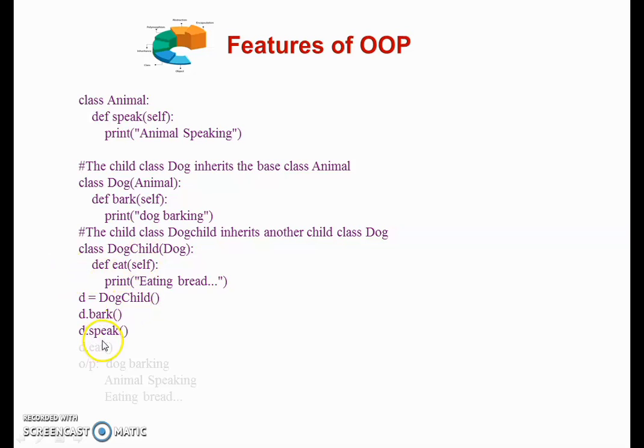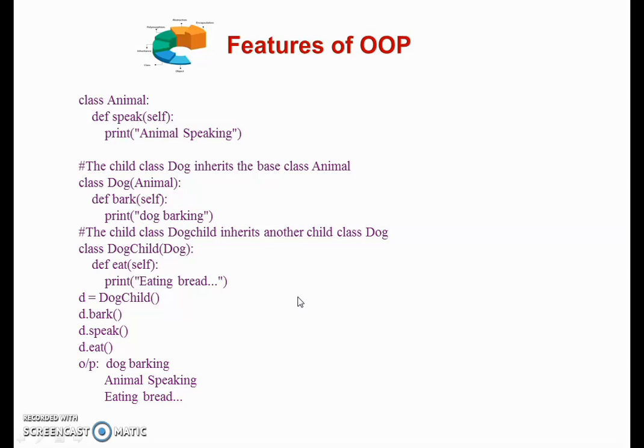So we simply write here d.speak(), which is a method of the class Animal, but we called it by using the object of the class DogChild, and at the end we call the eat method of DogChild itself, d.eat(). So it will give us the output: dog barking, animal speaking, and eating bread. So this is known as multilevel inheritance. Meaning what? A grandfather, father and child relationship, that is base class, intermediate derived class, and last one is simply the child class or derived class.